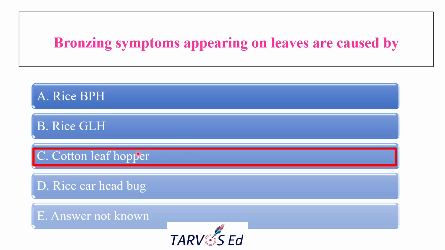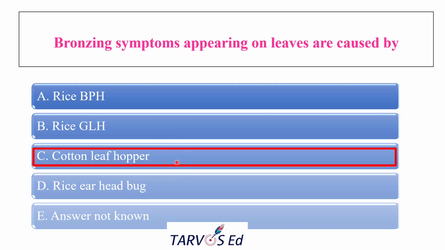The leaves turn yellowish to brown to bronze color due to the hopper sucking the leaves, so that the chlorophyll is sucked out entirely and toxins are released from the hopper. So the leaf turns bronze colored. That is the bronzing symptom. So the cotton leaf hopper is the correct answer.